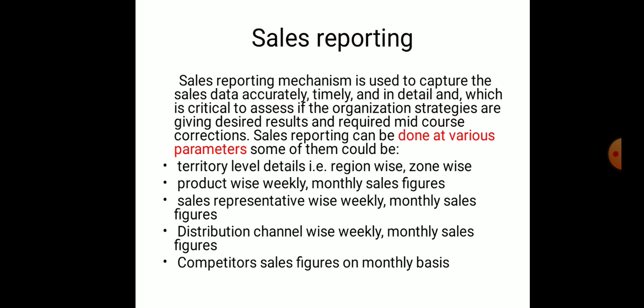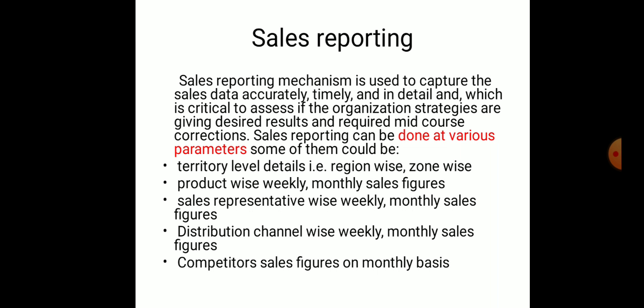Then the third is the sales representative. For every sales representative you can have the sales reporting. Generally there is one sheet known as the DSR, daily sales report, which is filled by the salespeople on a daily basis. Whatever market and whatever clients they have met for generating sales in a day, they have to give the phone numbers, addresses and names of those clients in the DSR when they fill it in the evening. It is the responsibility of the salesman to fill it daily and send it to their boss, so that a compiled report can be generated, in which every salesman's sales reporting is there, which is checked by the top management.